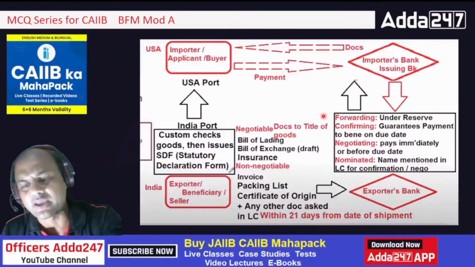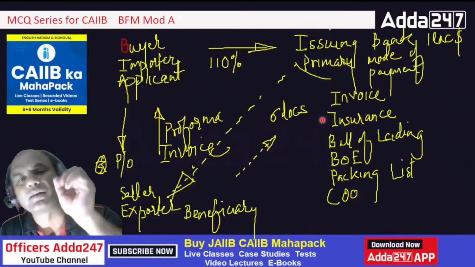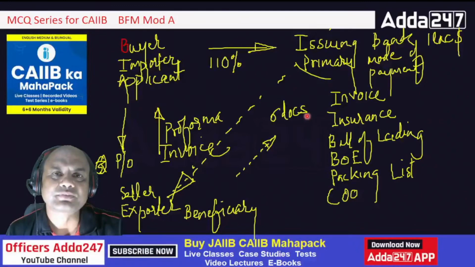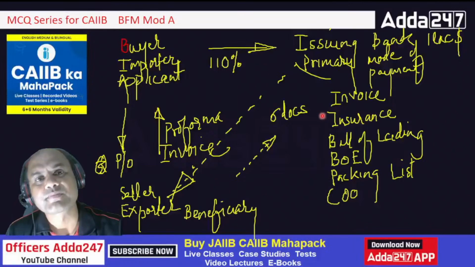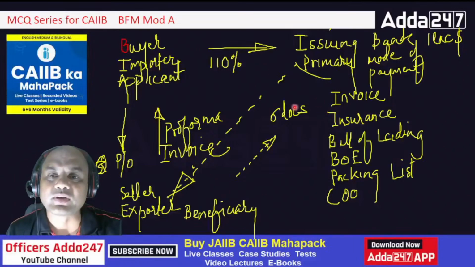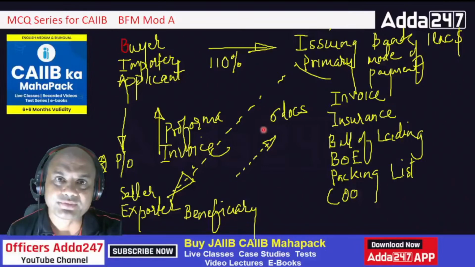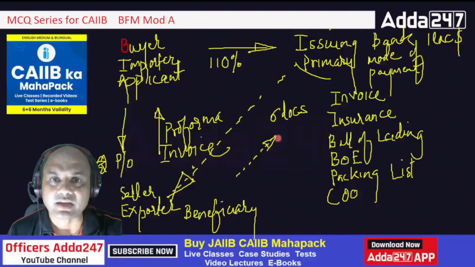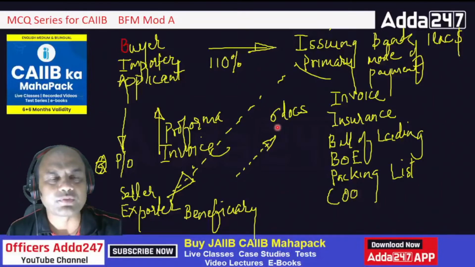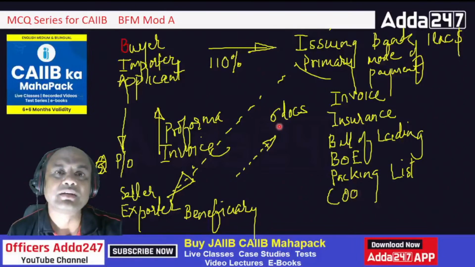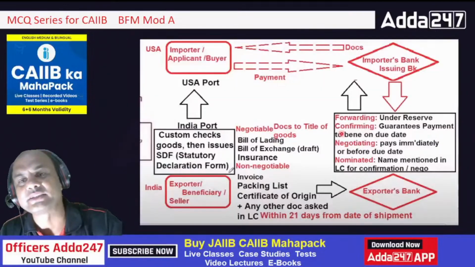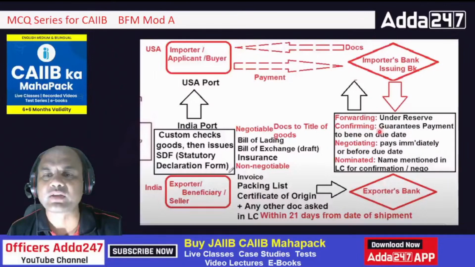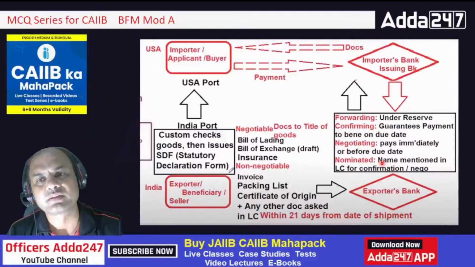Then next one. Type in the comment section. Why am I giving you the answer? Let me see it from yourself. Yeah. From your side here. Forwarding. Second one was confirming. Correct. Third one was, I won't show you that. You have to remember. Third one was negotiating. And last one, nominated. Correct. So these are the 4 banks. See this: forwarding, confirming, negotiating and nominated.